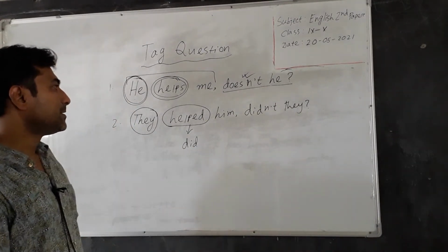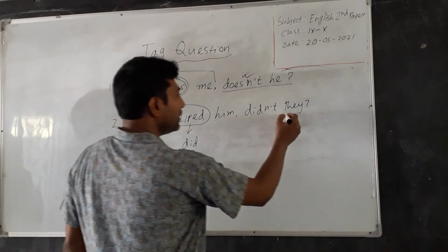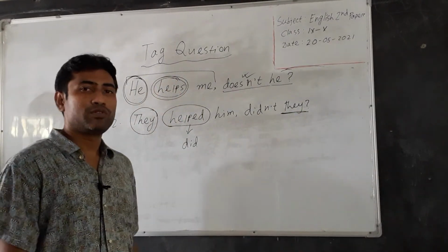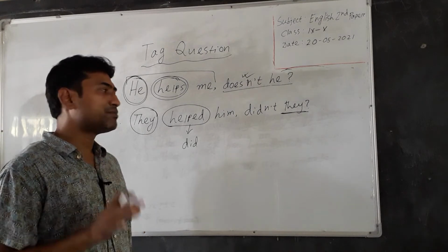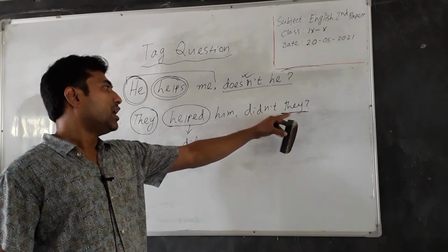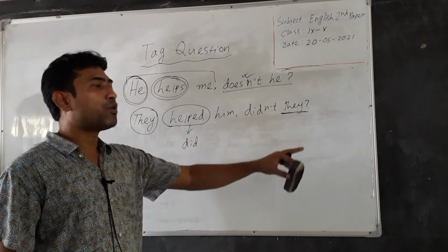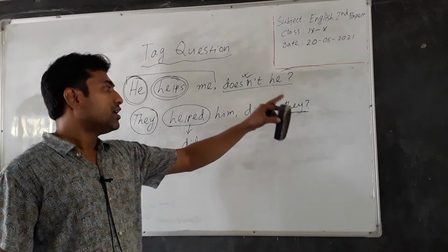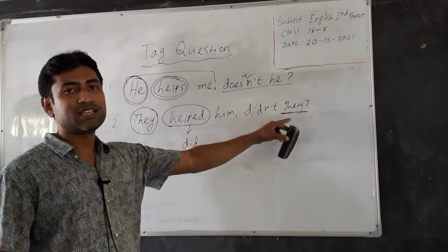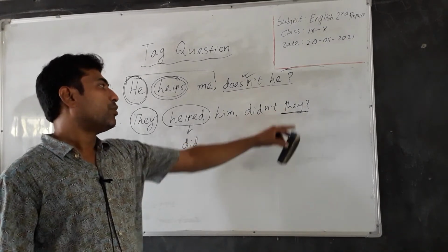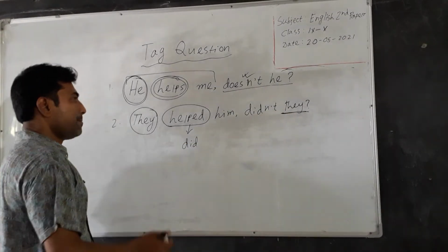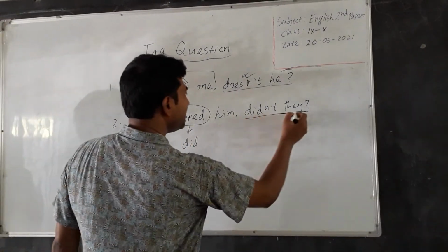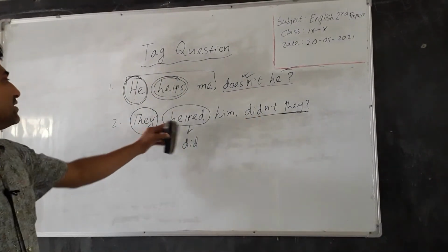Dear students, here you have to write the subjective form of pronoun. Objective or possessive form of pronouns will not be written here. Here, all the time you have to write the subjective form of pronoun. I think you have understood. And didn't they is the tag question of the given sentence. They helped him.